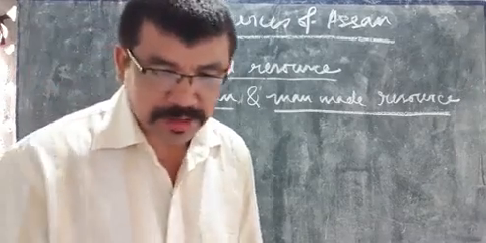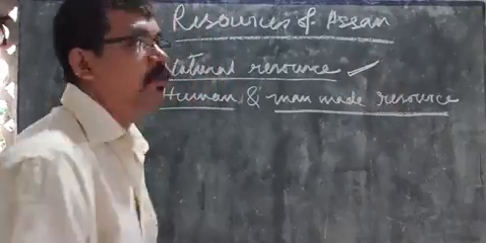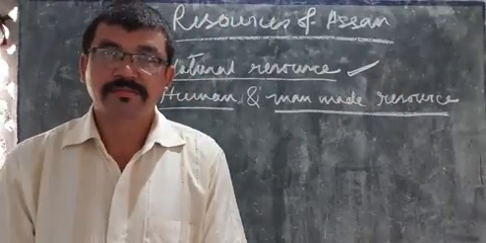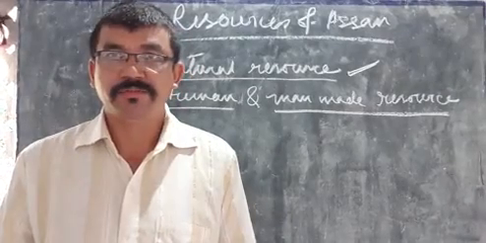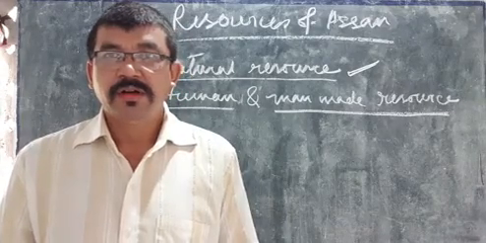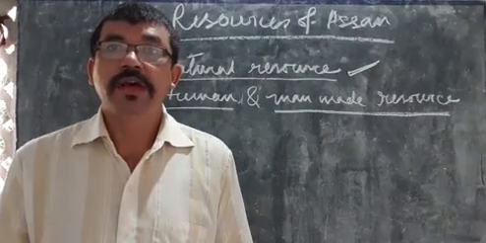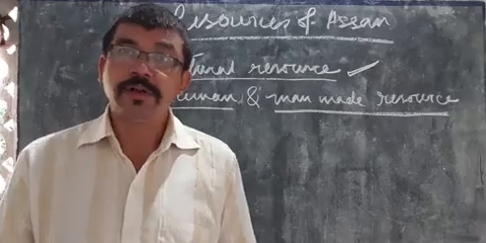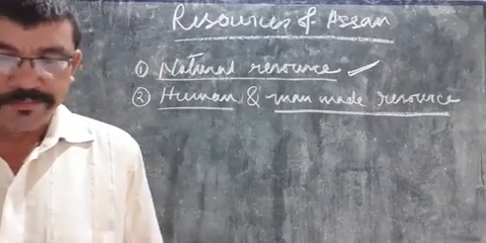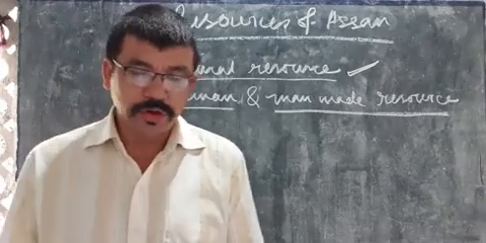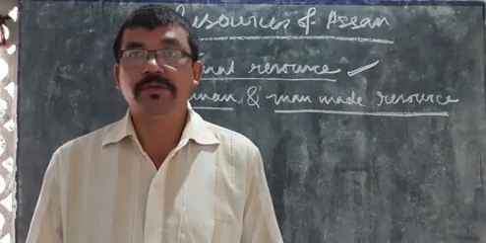Now, we have to discuss these natural resources which are found in our state. What are those natural resources? According to your syllabus, there are some particular natural resources to study: land resource, forest resource, mineral resource, and water resource.